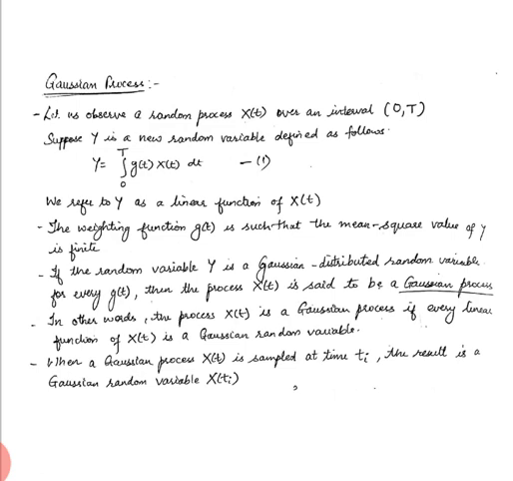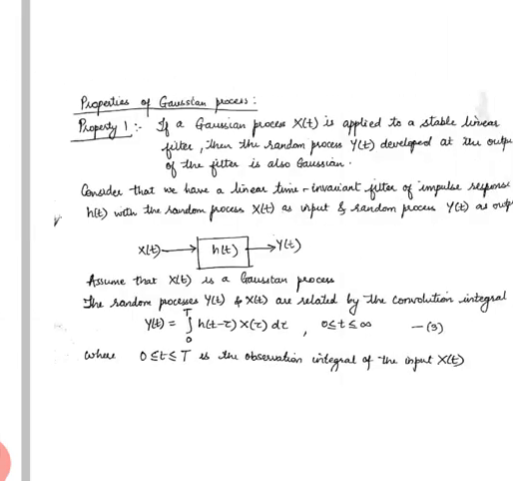Now when a Gaussian process X of t is sampled at different time instances t_i, with i going from 1 to infinity, the result is a Gaussian random variable X of t_i. That is, if we observe it at some time instance t_i, then for that Gaussian process we will get a Gaussian random variable, capital X at t_i. Now we will see some properties of this Gaussian process.